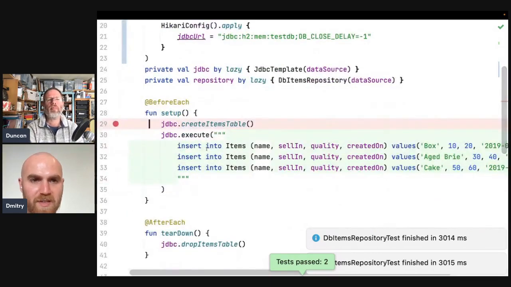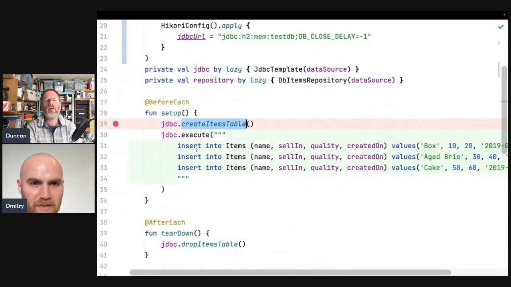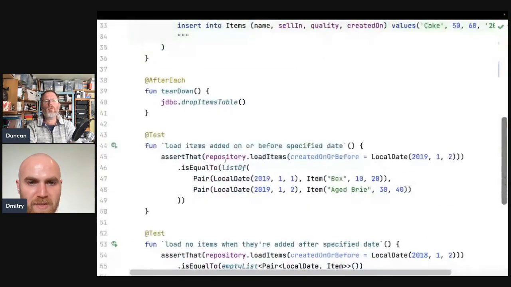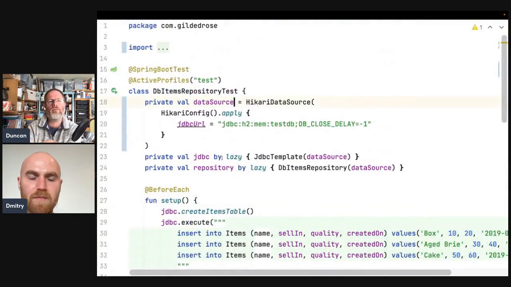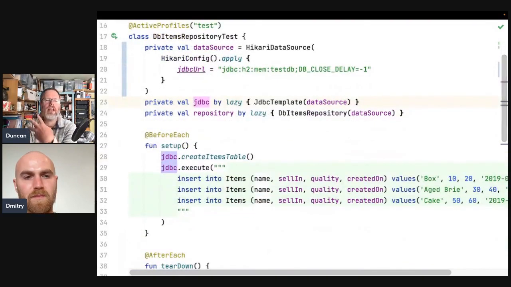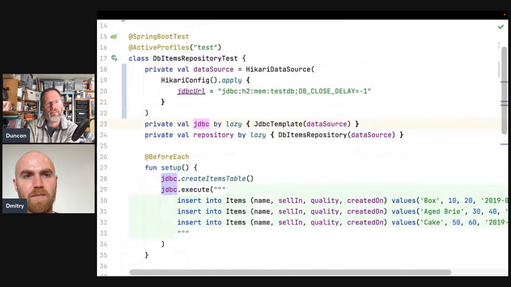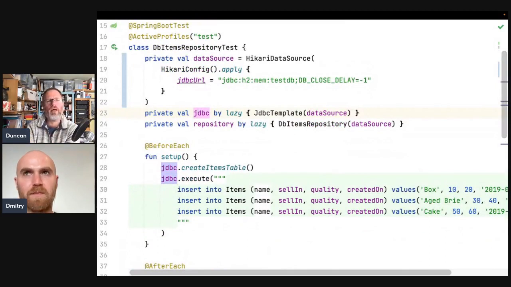All the setup is here. Basically it creates a table, then populates it. I guess other tests just depend on the setup. So it just occurred to me that there is a little wrinkle here. Previously we had a single JDBC template that was sort of accidentally being used both by this test to create the tables and so on, and then also by the DB items repository.